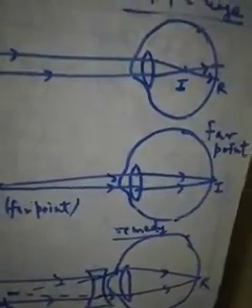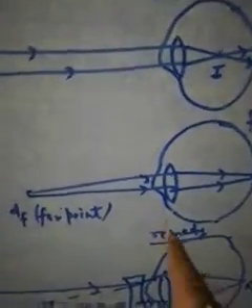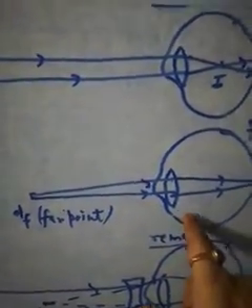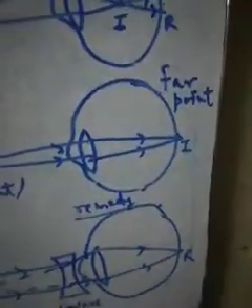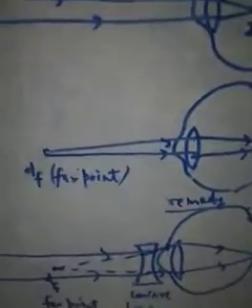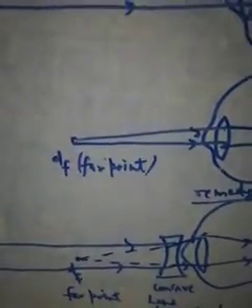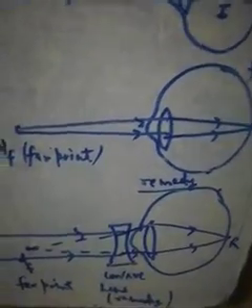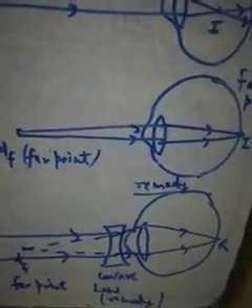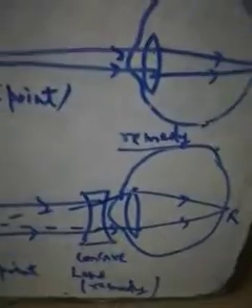So that is the importance of far point. Even myopic eye can make image of those objects placed at far point on retina. This far point is very important when this myopic eye is rectified with the help of concave lens, suitable concave lens.